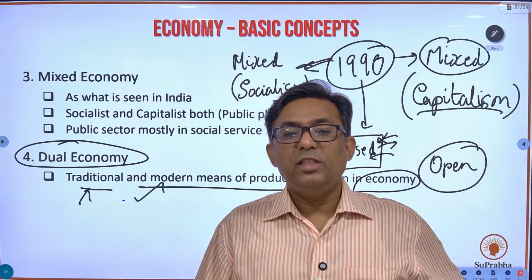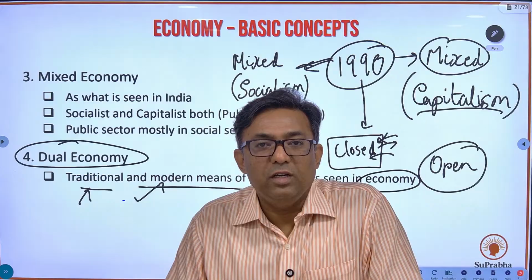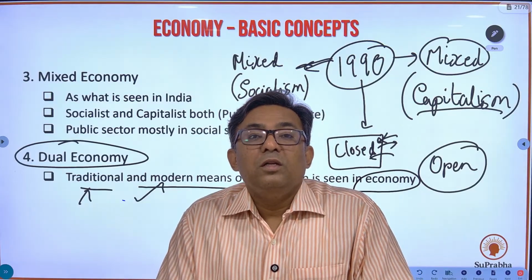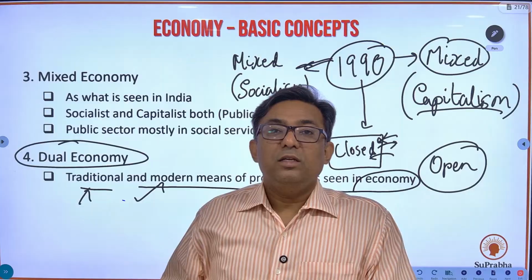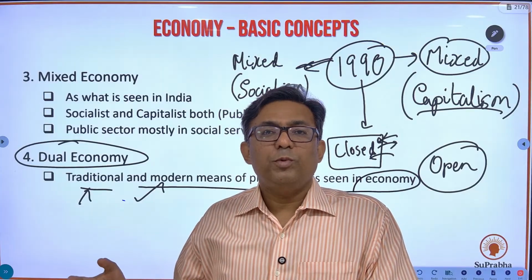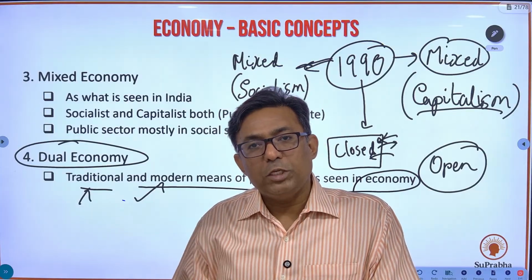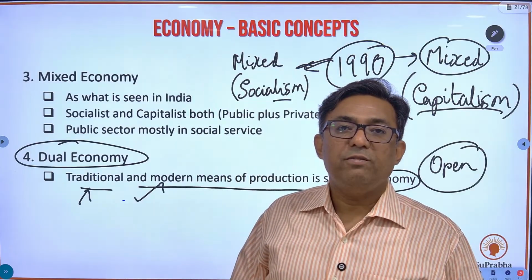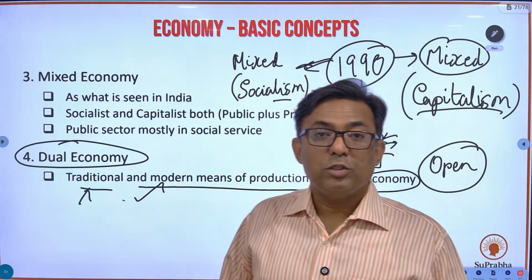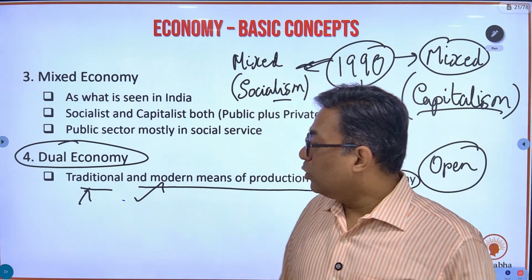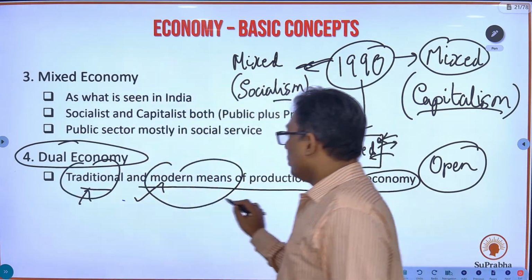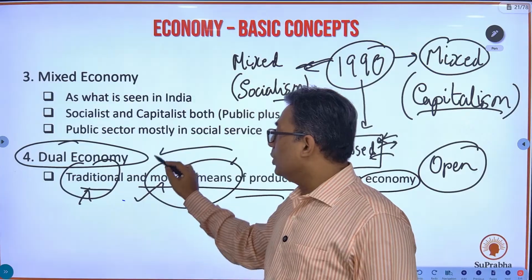But if in that field you get tomatoes, these tomatoes then go into the food processing industry. They make tomato ketchup and they pack it in a very tight can. They pack it and everything. That is a modern means of production. So in our economy you have traditional as well as modern means of production, and this economy is known as dual economy.